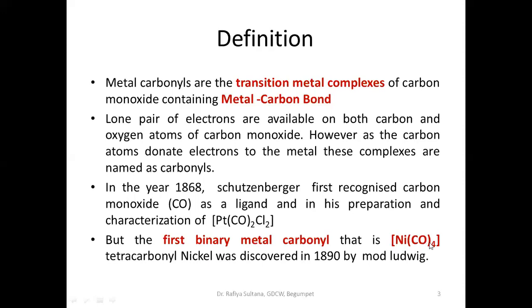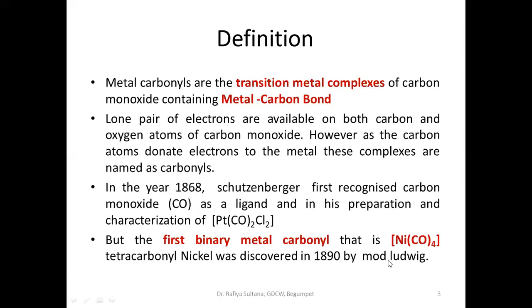And what are the rest of the elements here? These are carbon monoxide molecules. How many carbon monoxide molecules are there? 4. And nickel is forming a bond with the carbon of carbon monoxide. Therefore, this is known as nickel carbonyl. Since there are 4 carbon monoxide molecules, we have to use tetra: tetracarbonyl nickel. This is how you have to name these metal carbonyls. This tetracarbonyl nickel is the first metal carbonyl discovered, in 1890 by Mond and Ludwig.